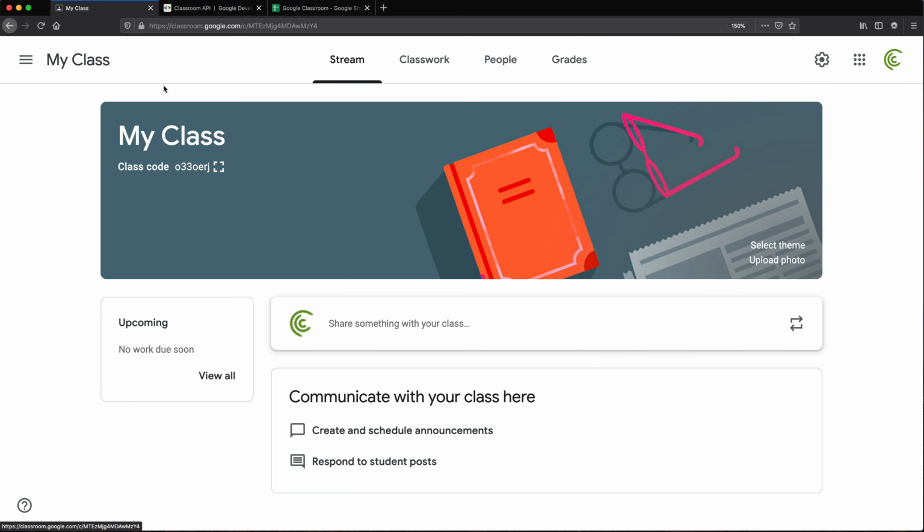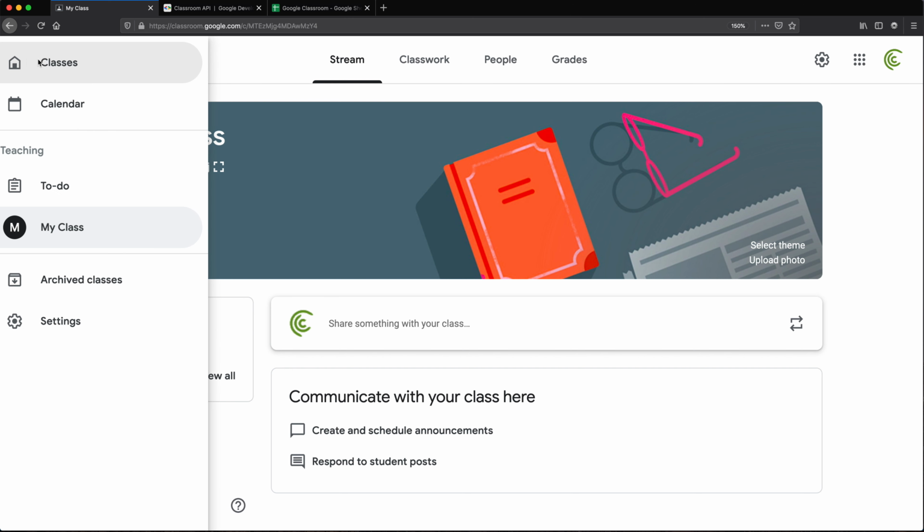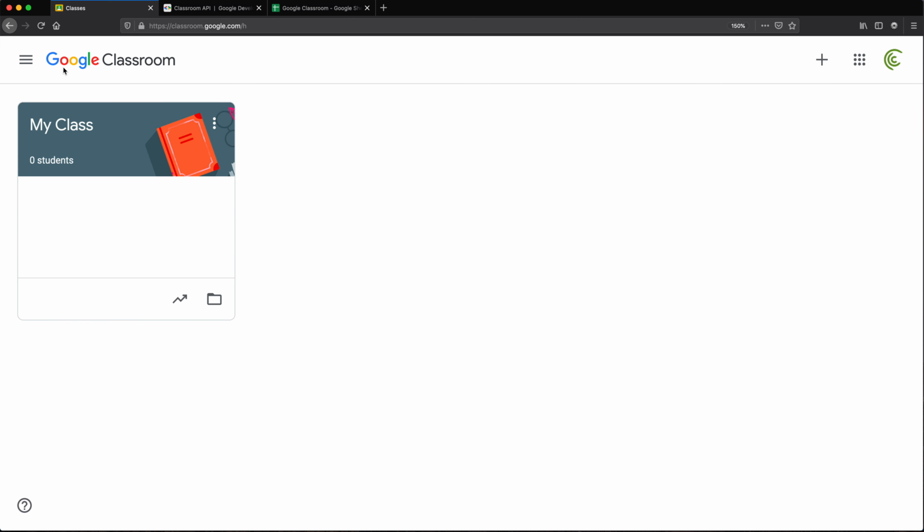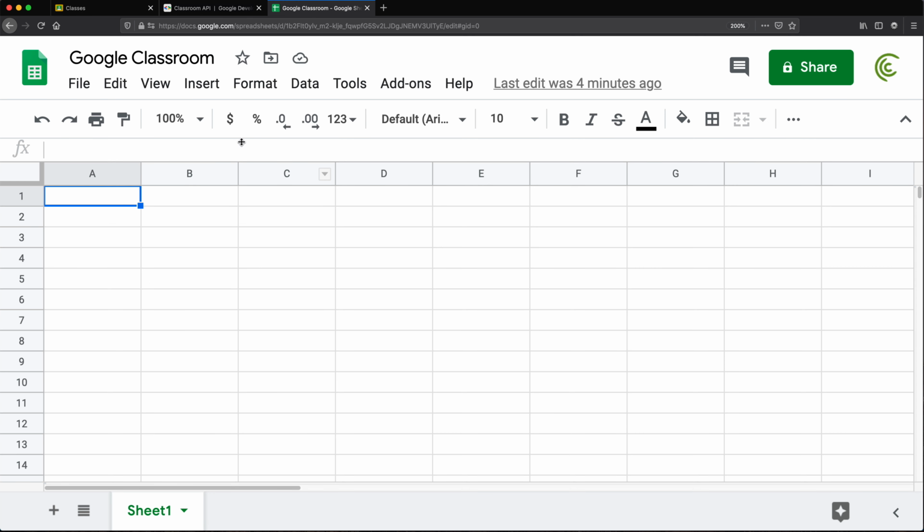So that made it. So if I go back to classes, we have that class. Okay, so now let's try to do this with a script. So I'm going to go to Google Sheet. Basically, it's an empty spreadsheet.